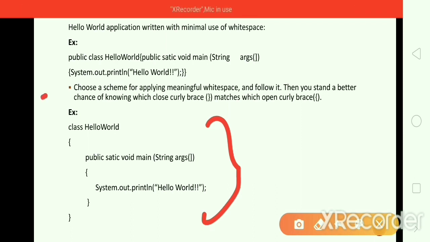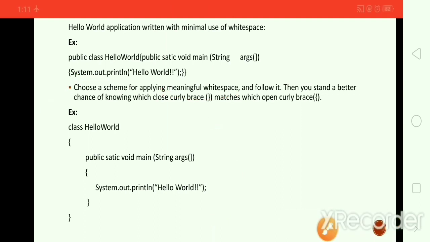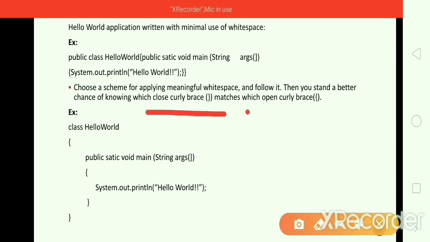You can see this point. Choose a scheme for applying meaningful white space and follow it, then you stand a better chance of knowing which close curly brace matches which open curly brace. So make sure that you are making use of white spaces in your Java program.